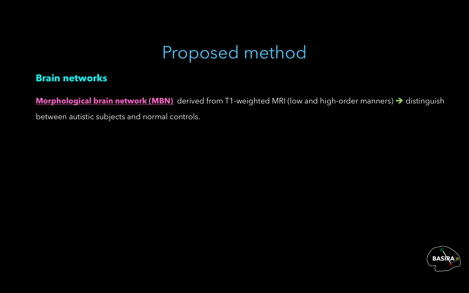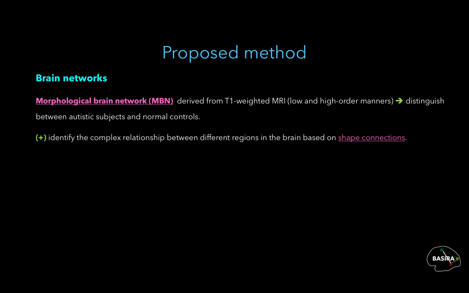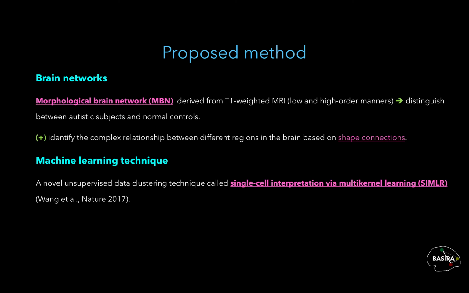So, in order to overcome these limitations, we introduced a novel type of network, the morphological brain network based on conventional T1-weighted MRI, in low and high-order manners to identify autistic subjects. This network can identify complex relationships between different regions in the brain based on shape connections. We used a novel unsupervised method called SIMLR, single-cell interpretation via multi-kernel learning.